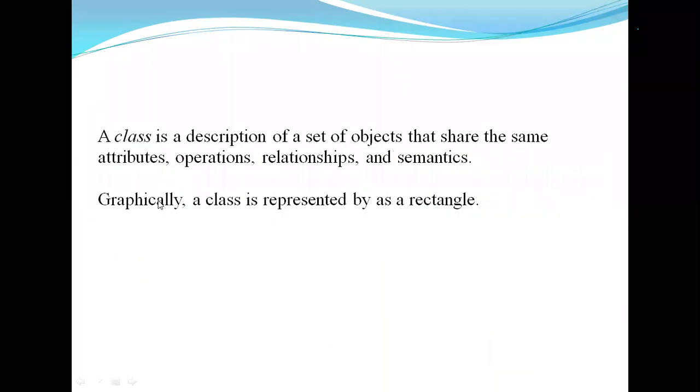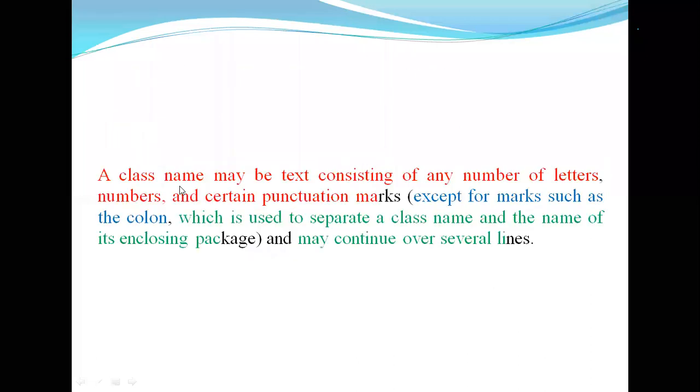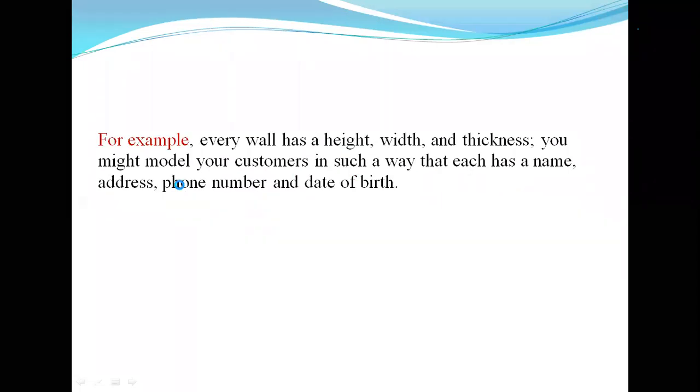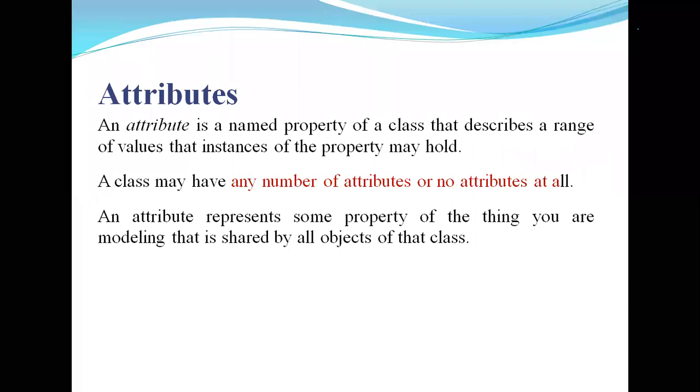So the first partition is represented by the class name. The second partition represents attributes. An attribute is a named property of a class that describes the range of values that property may hold. So an attribute means a property of a particular class. The class may have any number of attributes, or no attributes at all.